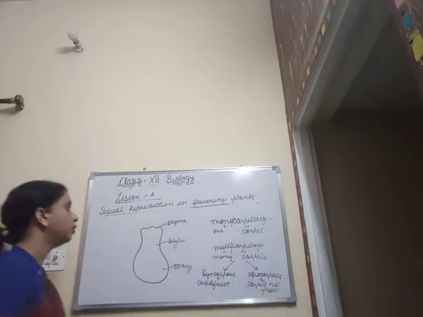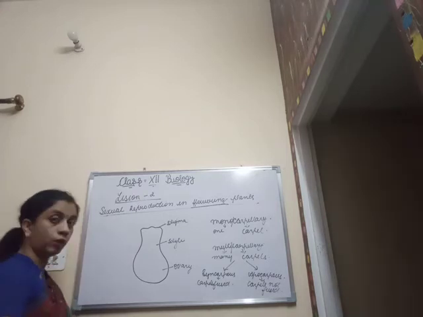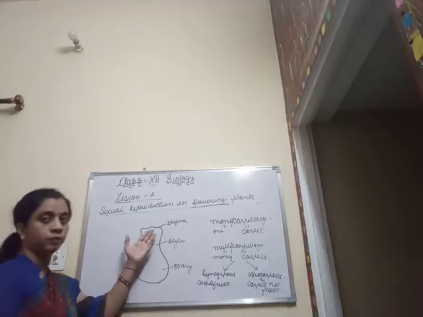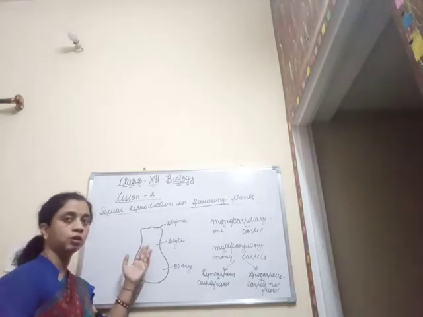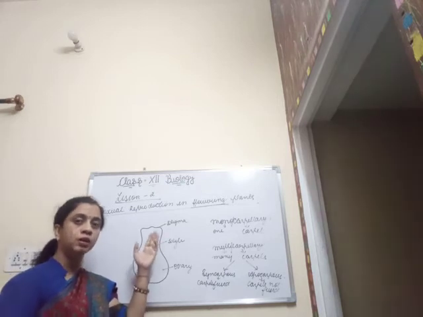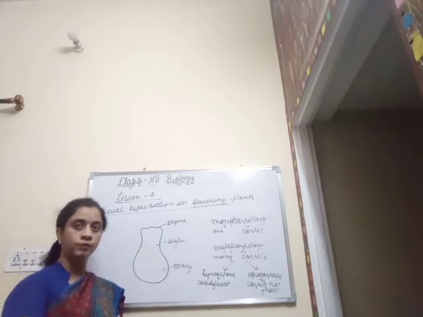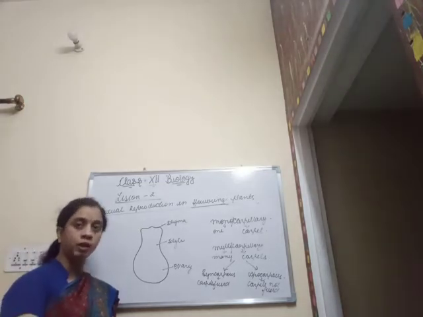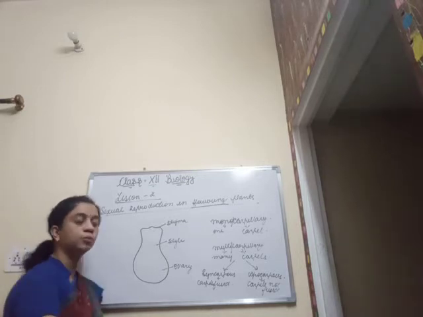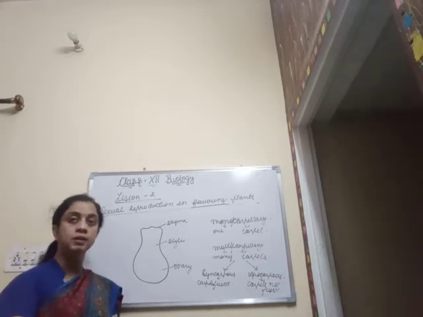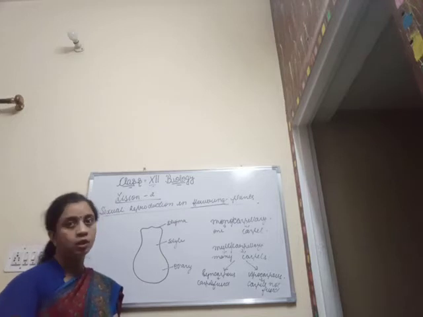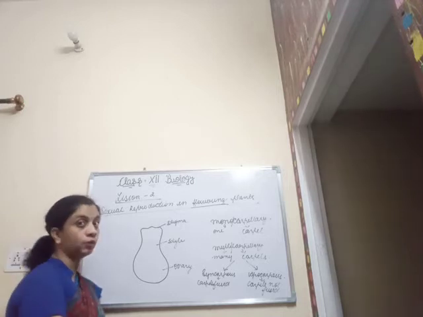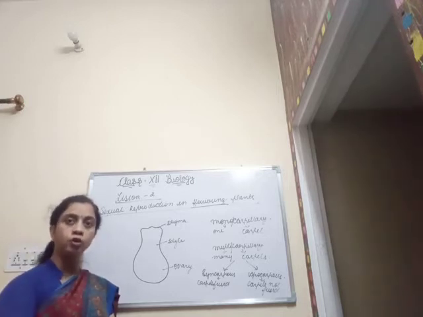So, when we are looking over here, now we are going to study each and every structure in detail. That is, the upper portion of the carpel is known as the stigma. This stigma is a disc-like structure which holds up the pollen grains on it. Since it is the site which has to receive the pollen grains, so that the further act of fertilization can take place, it is a very important part of the carpel.